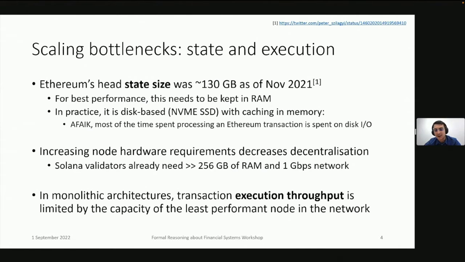State bloat affects Ethereum and other chains as well. Different chains make different choices in terms of how much they expect from validators in terms of minimum hardware requirements. But the bottom line I want to convey is that in monolithic blockchain architectures, the transaction execution throughput of your blockchain is limited by the capacity of the least performant node in the network.